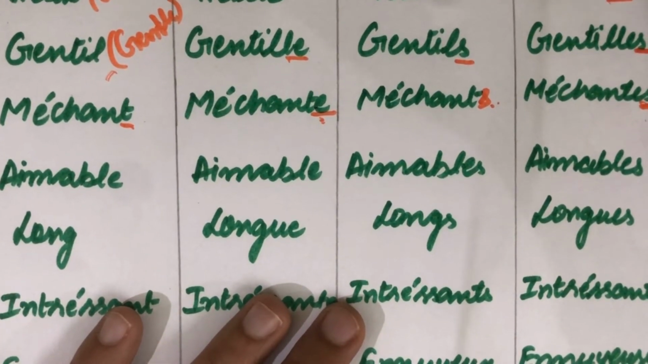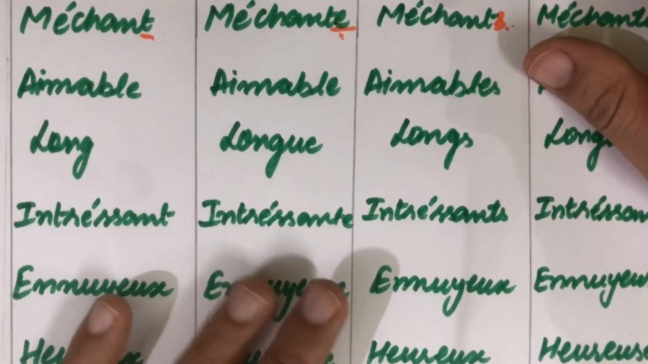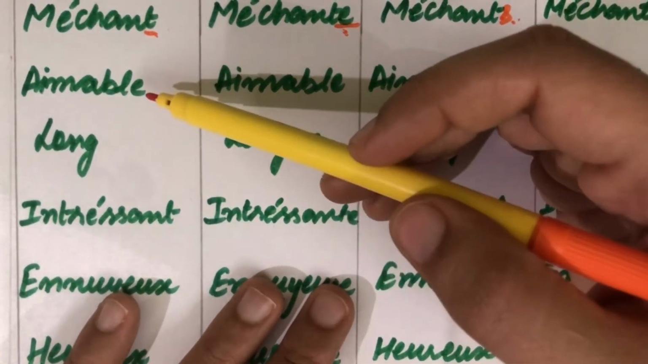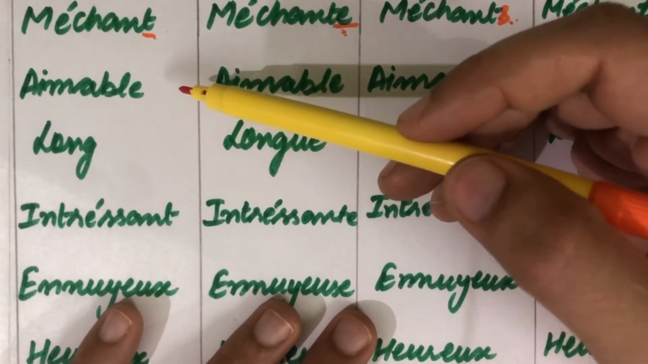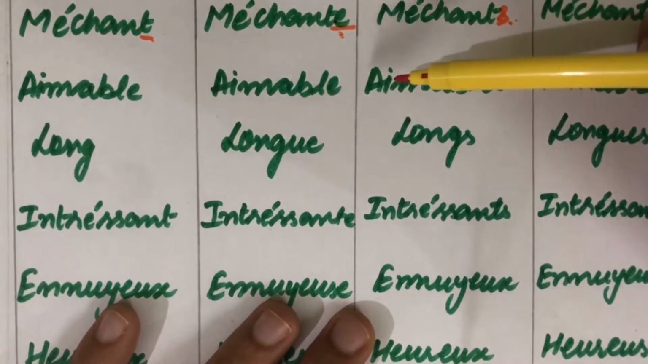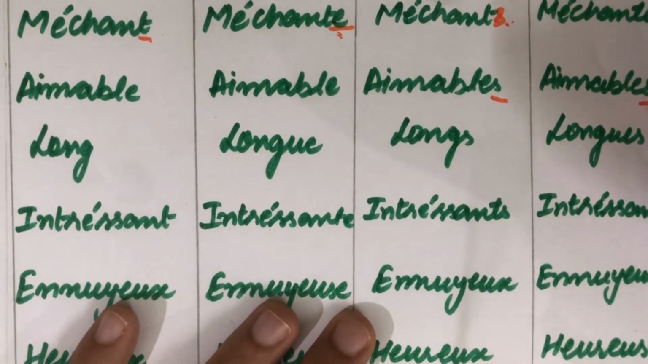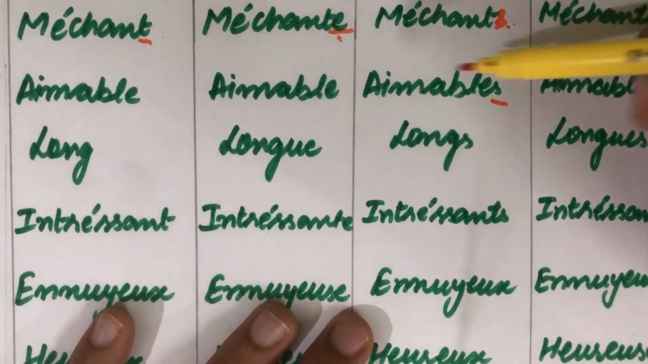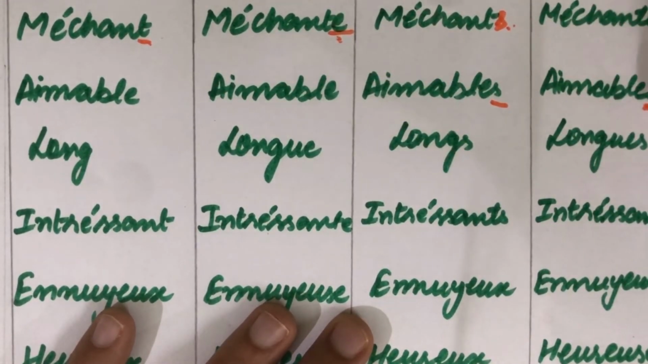Okay, which means naughty. Okay, next is aimable. Aimable, so what is this aimable? Aimable means lovable. Okay, this is the same for masculine and feminine, and for masculine plural and feminine plural an extra s is added, but the pronunciation remains the same for all of these, that is aimable, aimable, aimable, aimable.